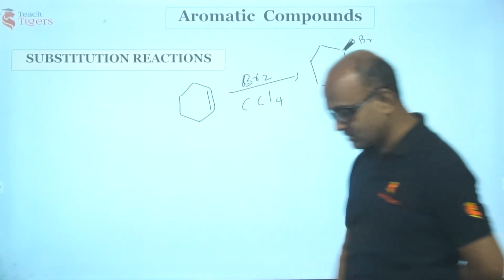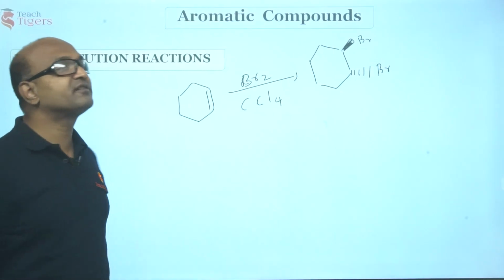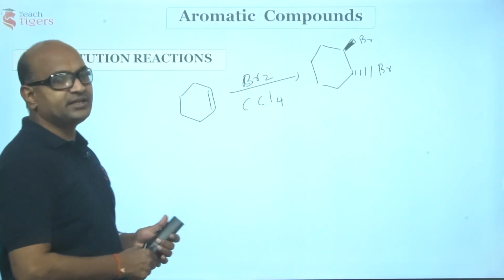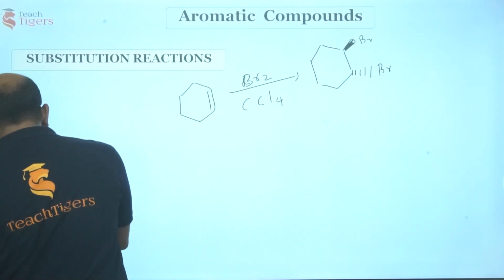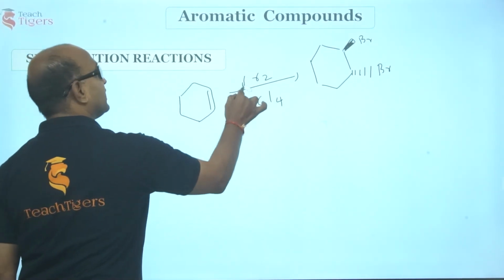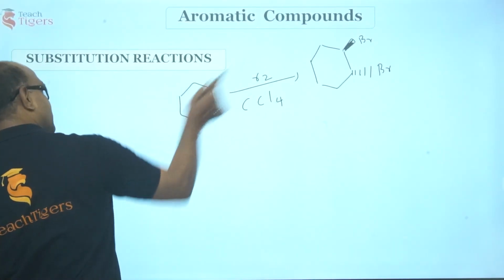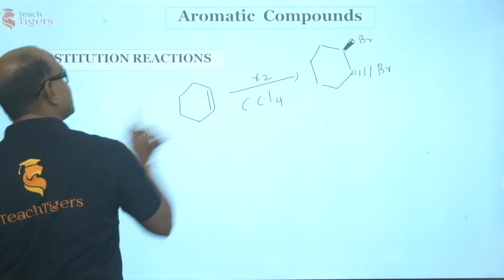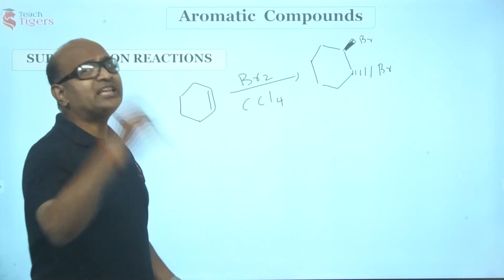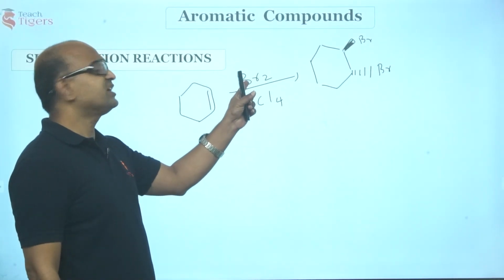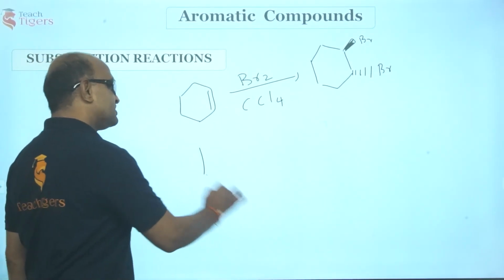Now you can see this pi bond is broken in the case of cyclohexene, and instead of this one pi bond, there are two sigma bonds formed, making the unsaturated compound saturated. Am I right, guys? So this is the reaction of alkenes. In this reaction, the orange-red color of bromine is lost. That is the test for unsaturation. Now, I'll do the same thing.